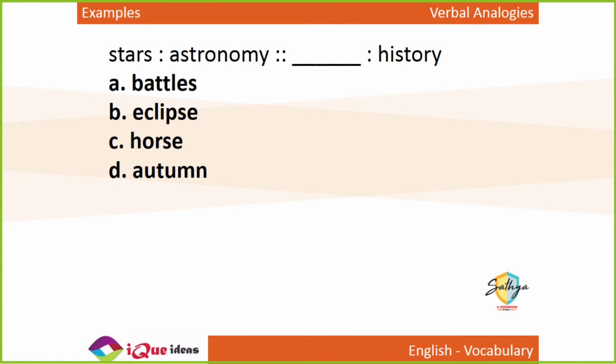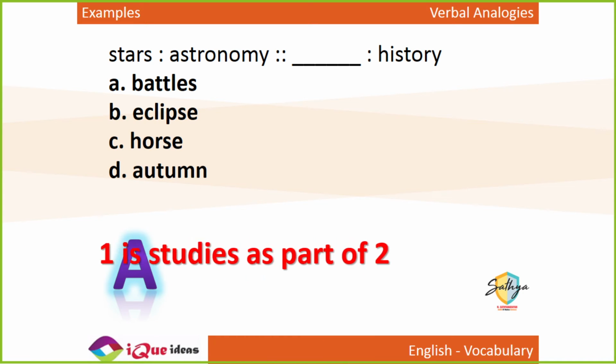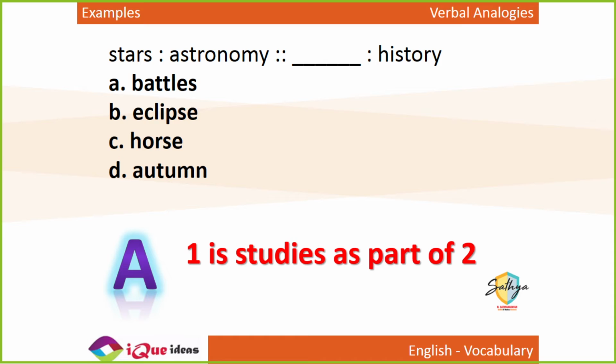Stars are to astronomy as dash is to history. So stars are studied as part of astronomy. What do you study as part of history? If stars are studied as a part of astronomy, then battles are studied as a part of history. Hopefully you got that.